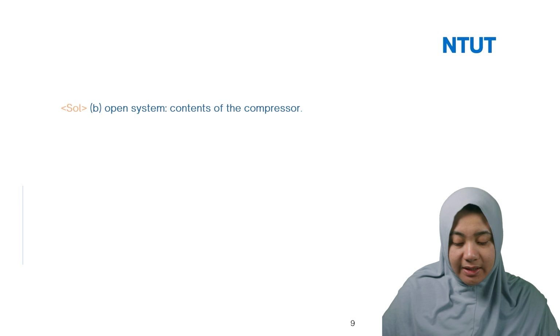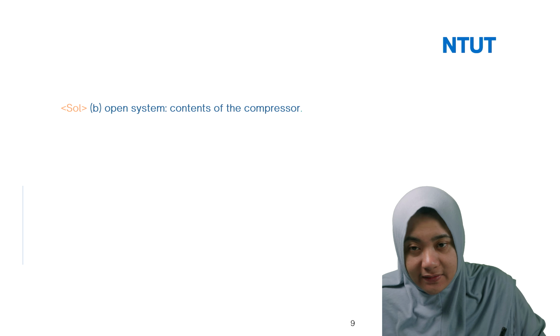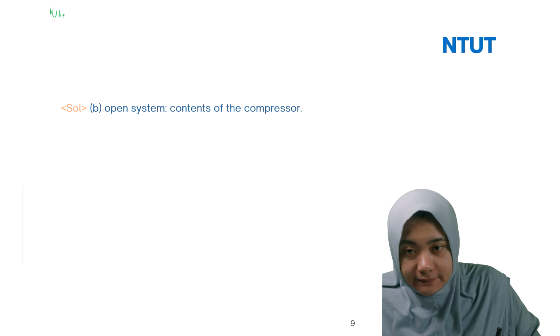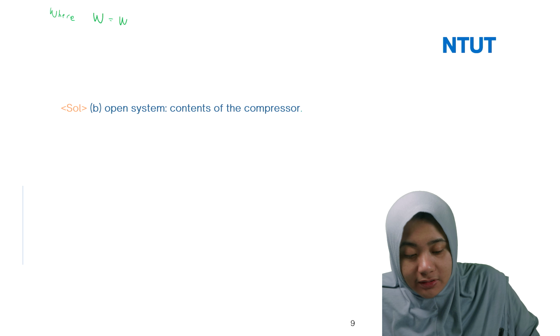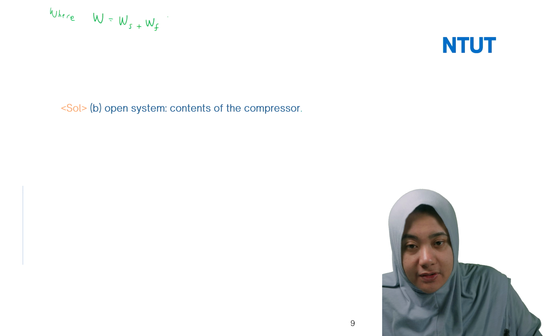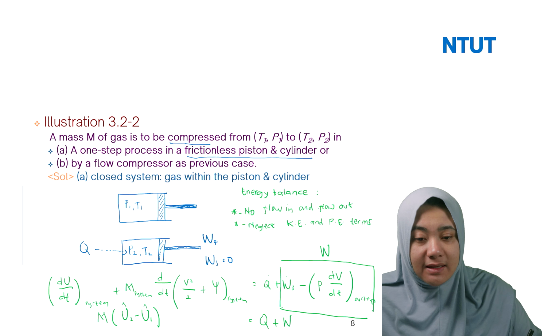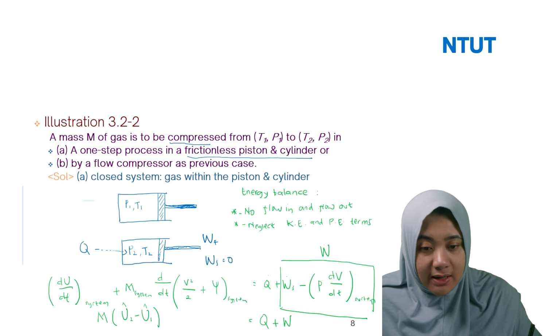Then we can write the W, because it's not enough there, so I just write here that W is equal to Ws plus Wf. Because we don't have Ws in this case, it only has Wf. As I discussed previously, we already defined Ws equal to 0.